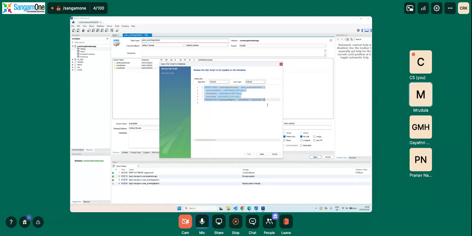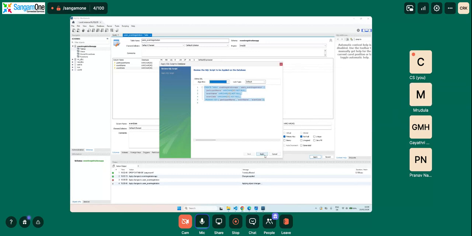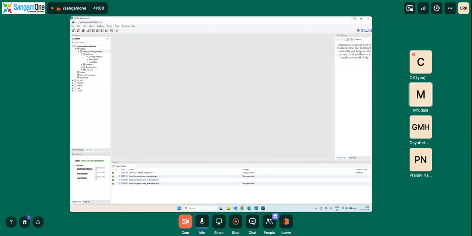and we have our command for creating this. I will just send it in the chat for your reference. Then we will say apply. We will execute the statement and finish. So if we go to the tables and click on this, we will have our user registration event table, and then inside that we will have our columns. See participant name, and event date. So our table is ready, our schema is ready, and our columns are ready to receive the data.